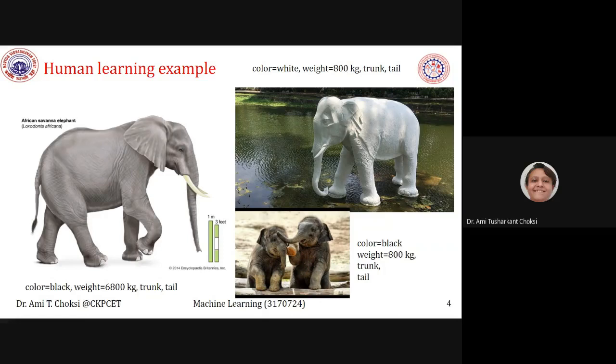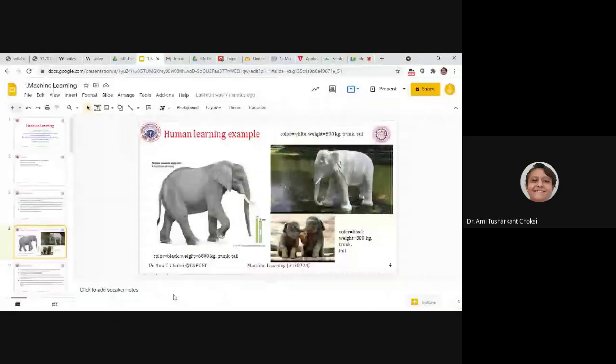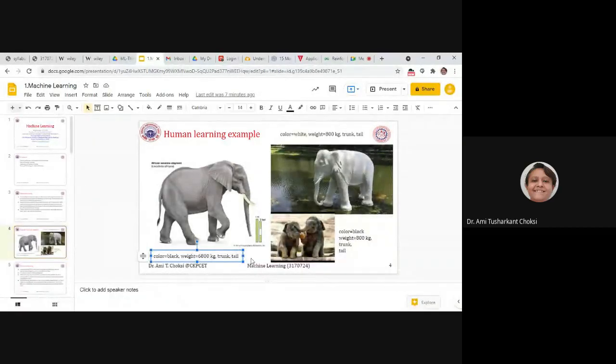We can write as many attributes, or you can say the features of the elephant. I have mentioned four here; you can mention some more. That depends on what you grab. Suppose I write the ear shape. Then after, we can have the eyes. Typically we say that an elephant has small eyes.